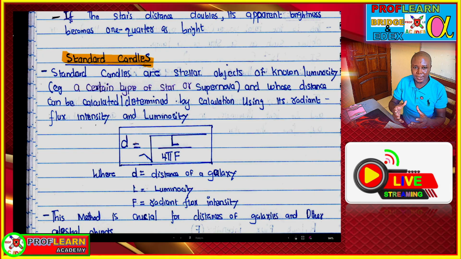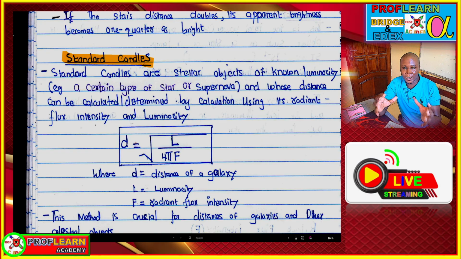Now, if astronomers want to measure the distance of a star, what they need to check, because these stars coexist in clusters, they exist as groups. So we have a collection of billions of stars together, and in that collection of stars, we may have a standard candle. A standard candle may include a supernova. A standard candle may also include a Cepheid variable. A Cepheid variable is a type of star which keeps on pulsating, the brightness keeps on increasing and decreasing. And these Cepheid variables can be used as standard candles.